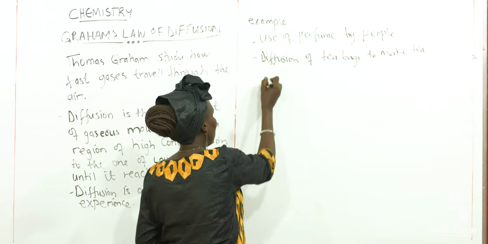We can say that the rate of diffusion of gases is equal to the distance covered divided by the time spent.